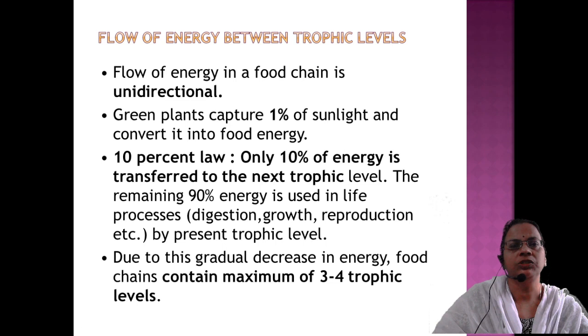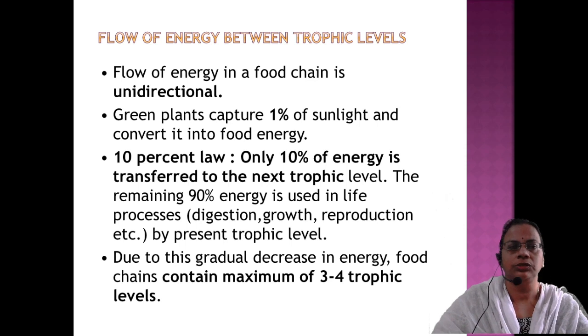The flow of energy between the trophic levels, that is, the flow of energy in a food chain, is always unidirectional. What do we mean by unidirectional? It is solar energy passing from producers to the consumers, so there is a unidirectional flow of energy.